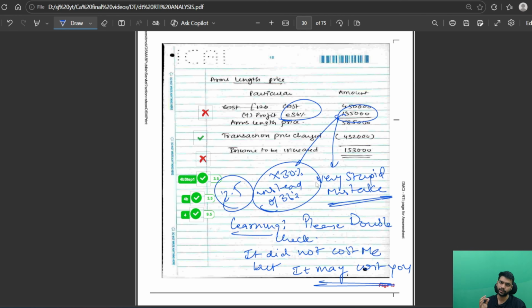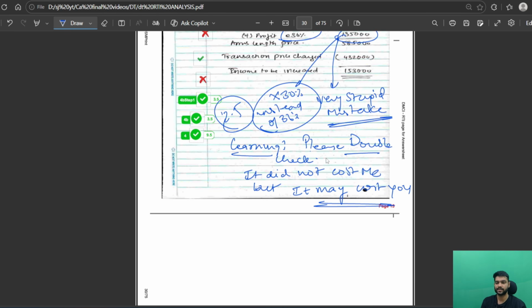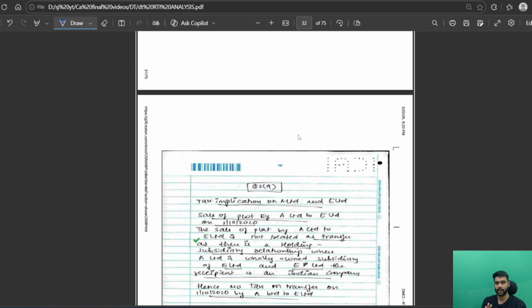But in your case, if these 2.5 marks fail you, then you will regret it, you will cry over this. So make sure that you use your calculator well. I am very shocked seeing this, that I made such a stupid mistake. So please double check your answers. I do not want you guys to regret that you did not double check and lost very easy marks, right? So do not make this mistake that I made. It's okay to take 5 minutes of your time and do it correctly rather than doing everything and losing 10 marks just for a stupid mistake. So I will suggest you that.